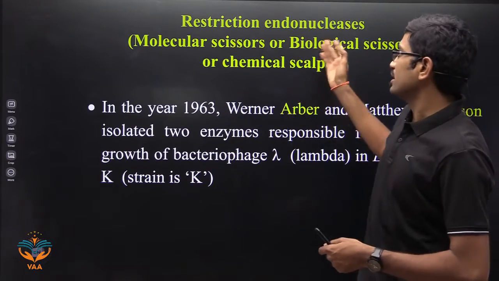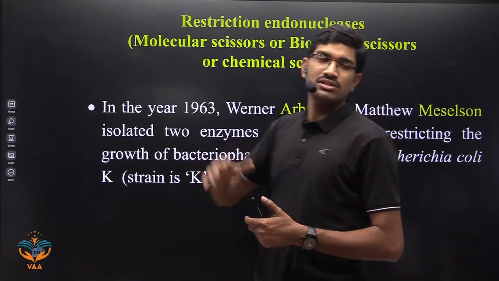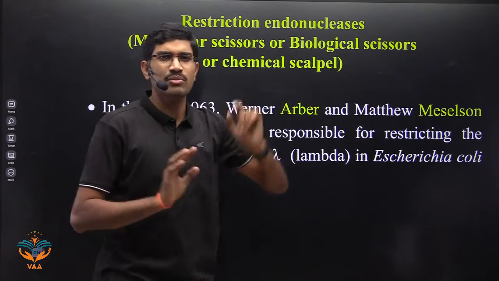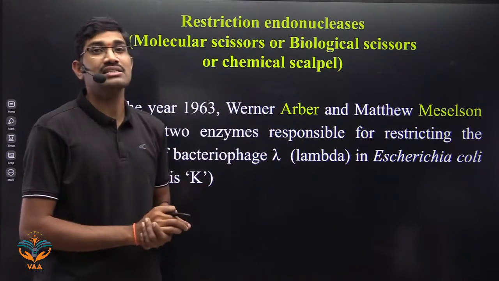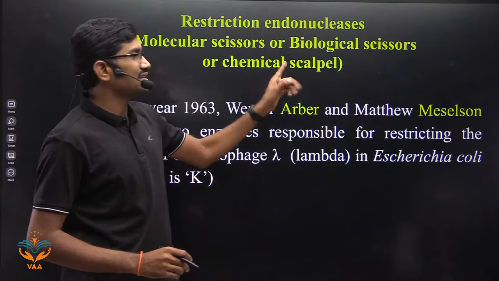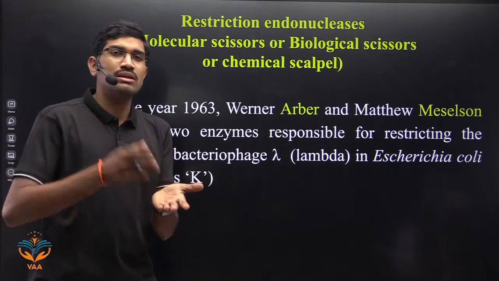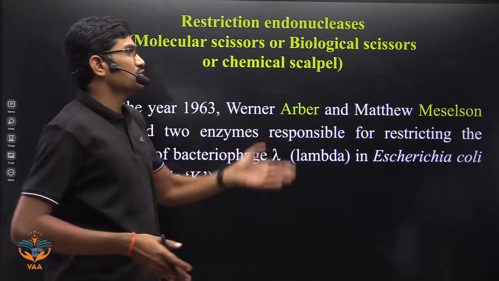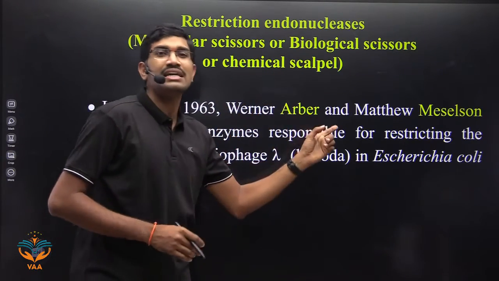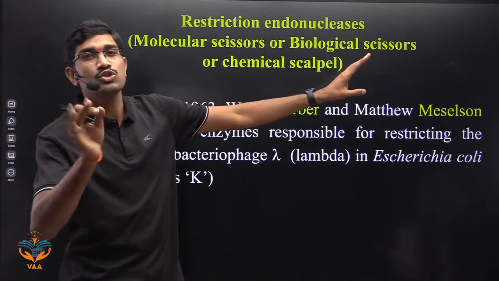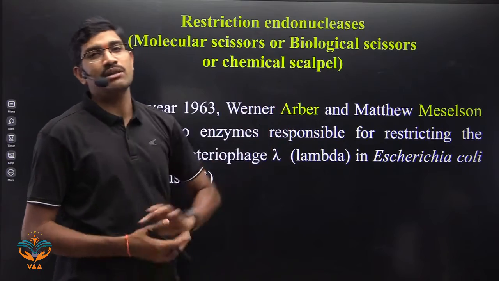Okay? Next one, these are also called biological scissors, molecular or biological scissors. And not only this, these are also called chemical scalpel. In the practicals you use a scalpel blade, and the blade is used only to cut. So that's why, since this is also used to cut DNA molecules, restriction endonucleases are also called chemical scalpels.